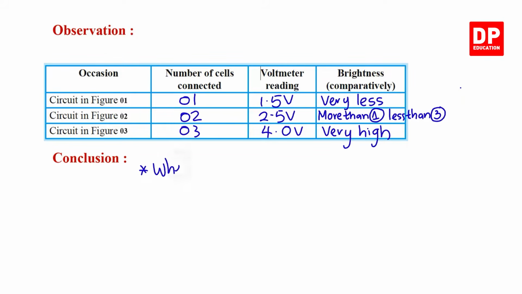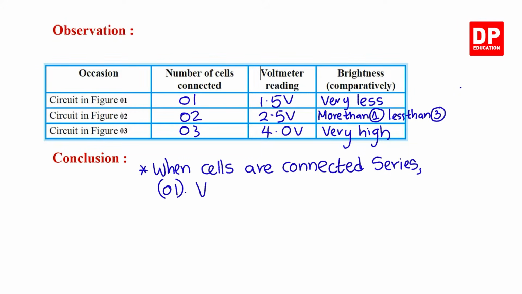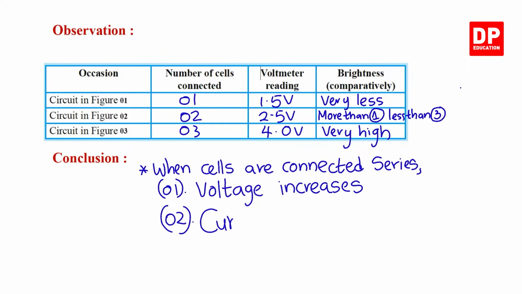When cells are connected in series, you can say that number 1, voltage increases. Number 2, current flow also increases.